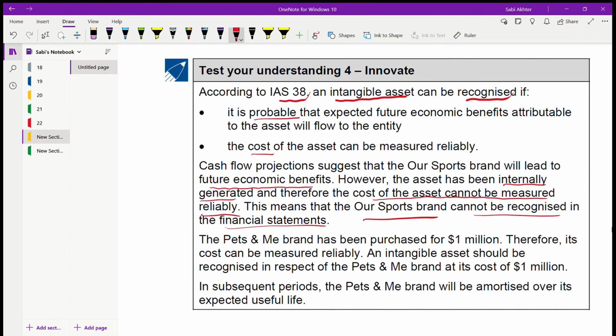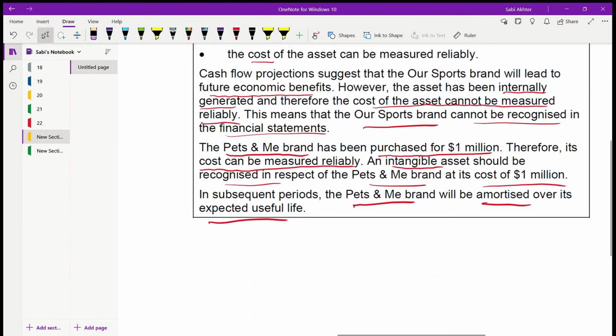So the Pet and Me brand has been purchased. When you purchase an intangible asset, the cost can be measured reliably. An intangible asset should be recognized in respect of the Pet and Me brand at a cost of 1 million. That 1 million you can measure because you purchased it. So in subsequent periods, the Pet and Me brand will be amortized over its expected useful life. That's it.